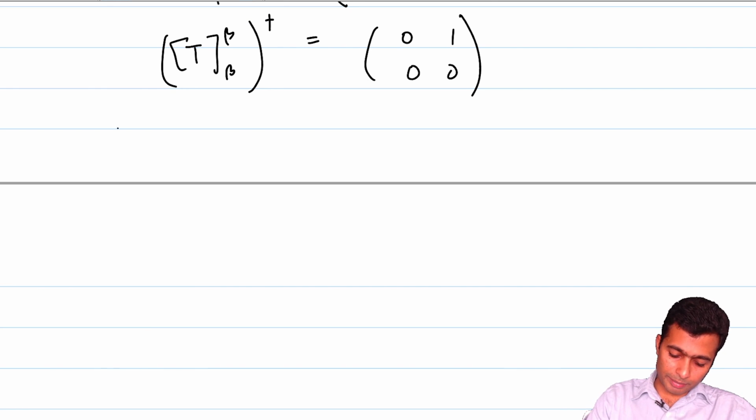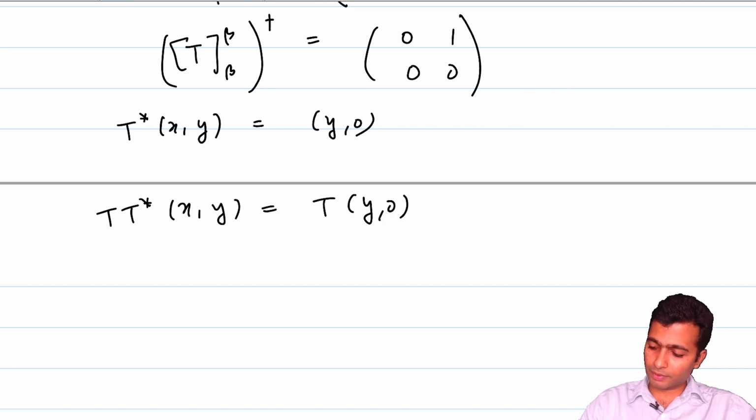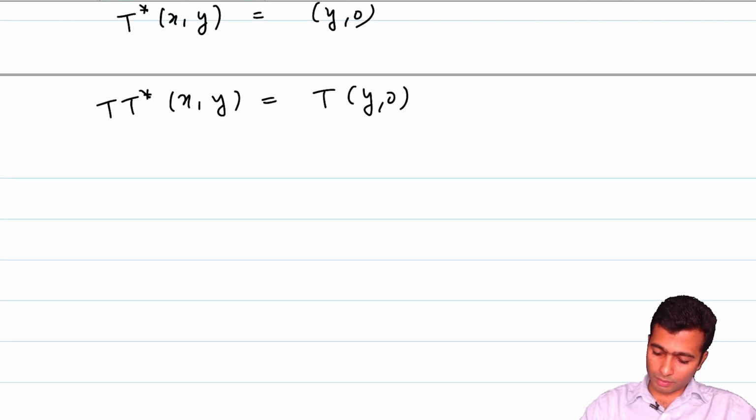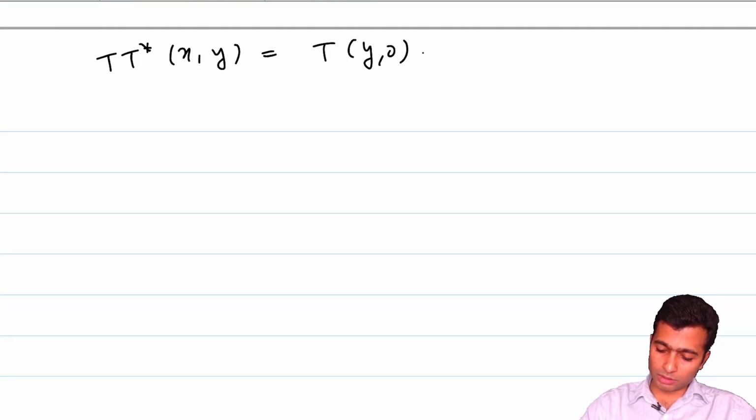And what does that mean? That means that T star of x comma y is equal to y comma 0. Well, let's see what is T T star of x comma y. This is equal to T of y comma 0. Remember, T of x comma y is 0 comma x. So this is just going to be equal to 0 comma y.